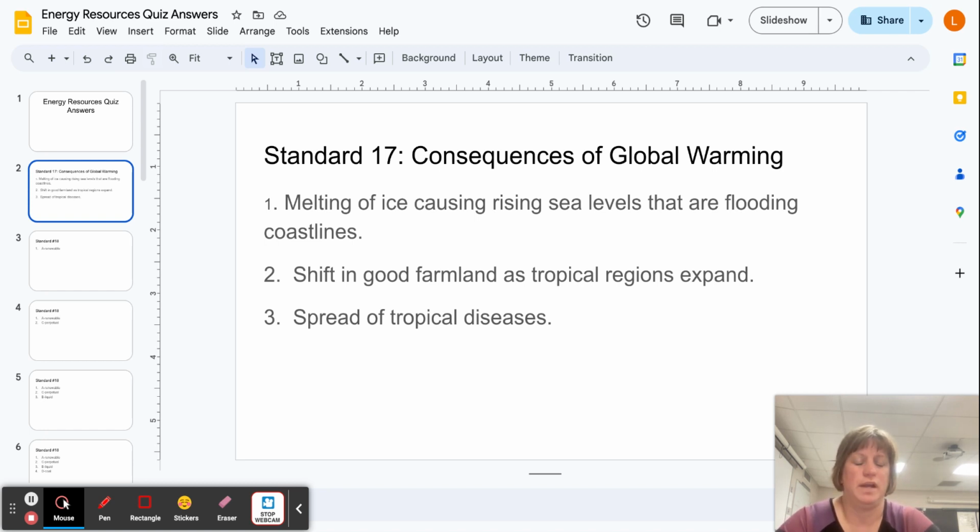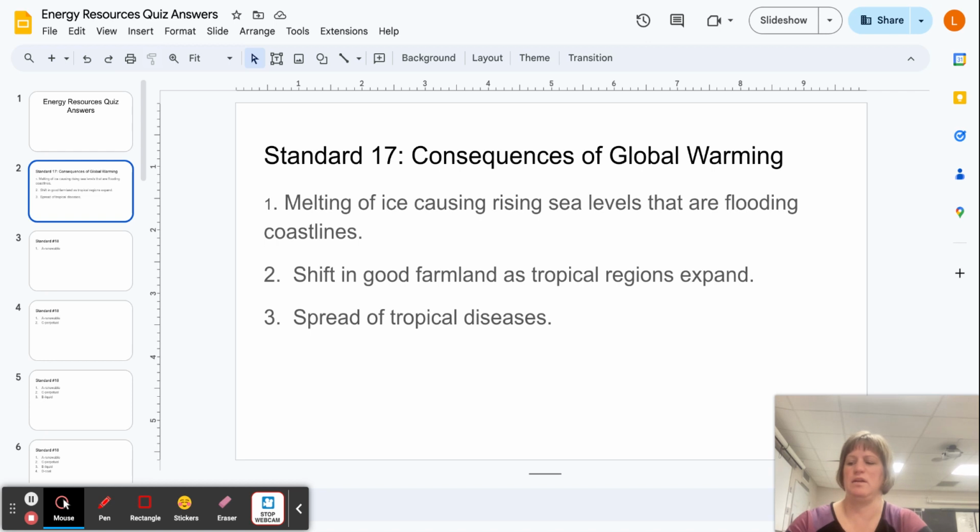Tropical diseases spreading. One thing from our image analysis was more aggressive poison ivy. Other things from the image analysis: hot water being bad for fish, for example, an increase in forest fires, an increase in severe weather and billion-dollar disasters. Those would all be examples. So there's many to pick from there.